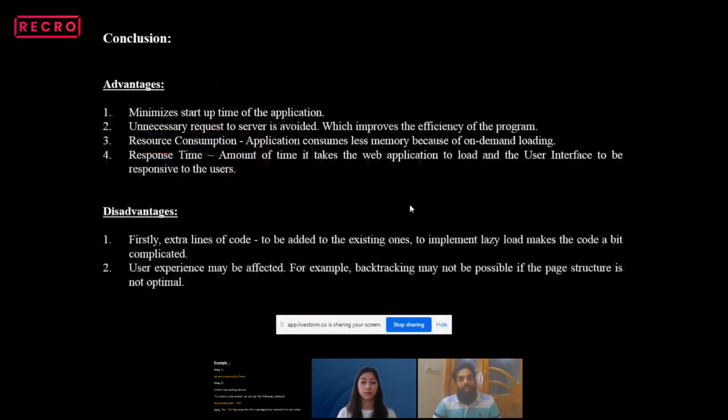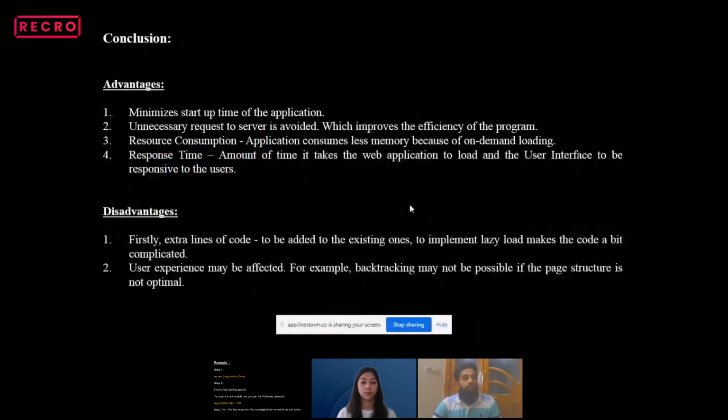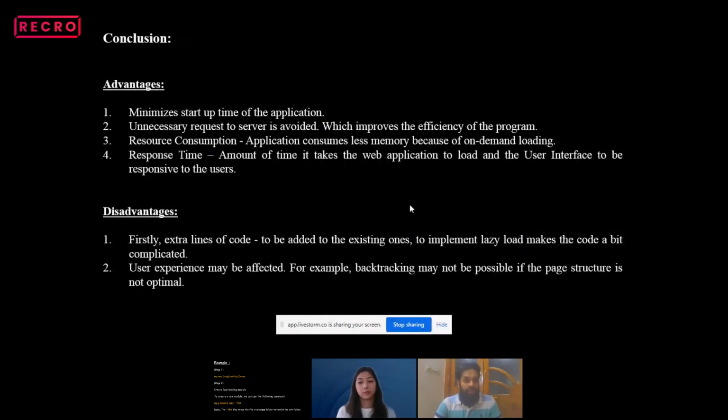Next, it's time to go to advantages and disadvantages of lazy loading. The main advantage is that it minimizes the startup time of the application. For example, say I have an application which has lengthy content in the home page section.